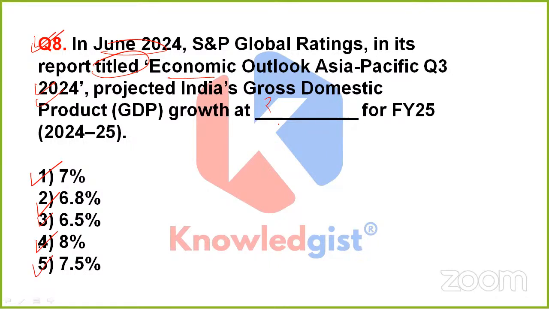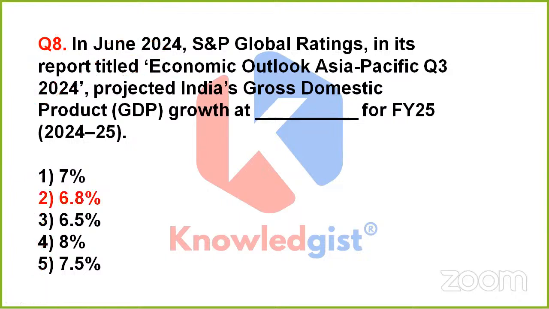The question is simply asking, if we talk about June 2024, what was done? S&P Global Ratings, in its report titled Economic Outlook Asia Pacific Quarter 3 2024, projected India's GDP growth at this much percent for financial year 25. How much is it? Should it be option 1, 2, 3, 4, or 5? Anyone? Anyone having any idea?